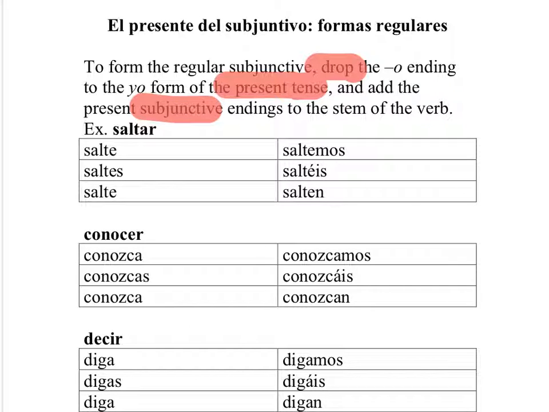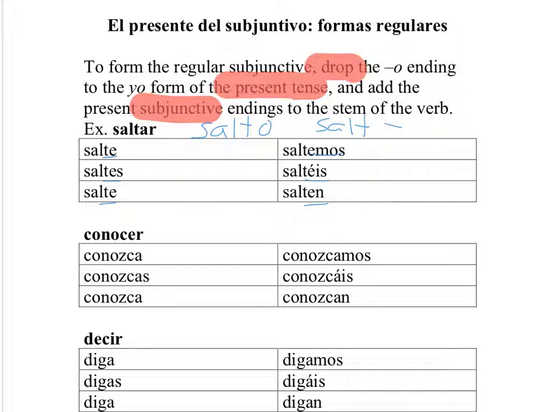Saltar means to skip, and it's a regular AR verb. So we're going to conjugate in yo, so salto. Then drop the O, so we have S-A-L-T. Then add our endings. So we've got salte, saltes, salte, saltemos, saltéis, salten.